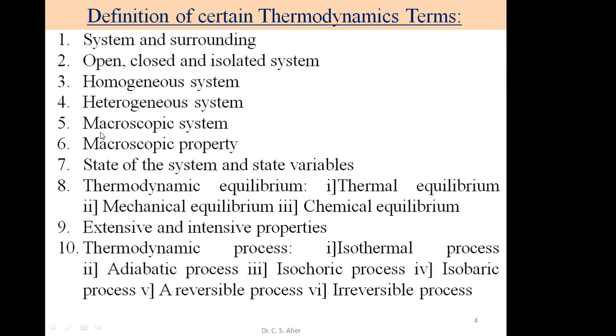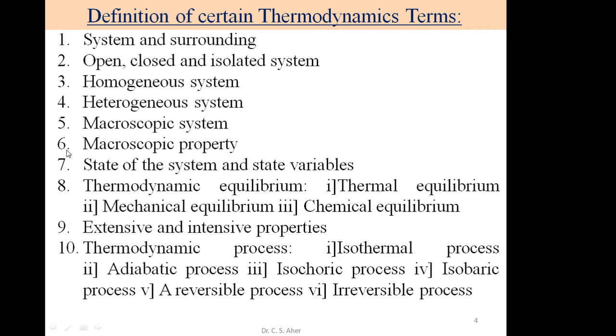Consider the fifth point, macroscopic system. What is the meaning of macroscopic? Macro means a large amount of substance. This system consists of a large number of substances. For example, a macroscopic system is one containing a large number of particles, which may be atoms, molecules or ions.